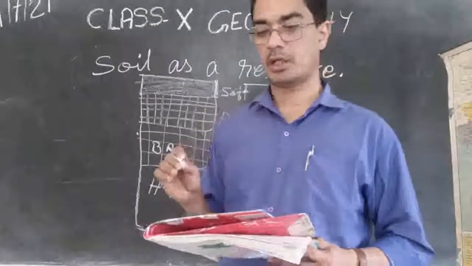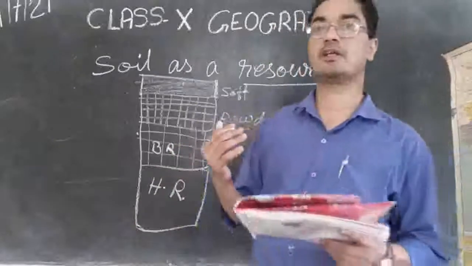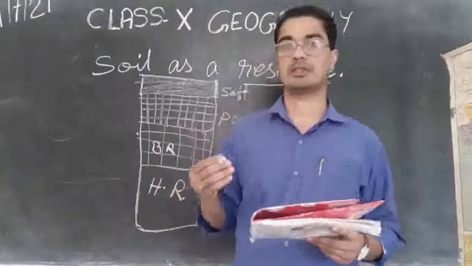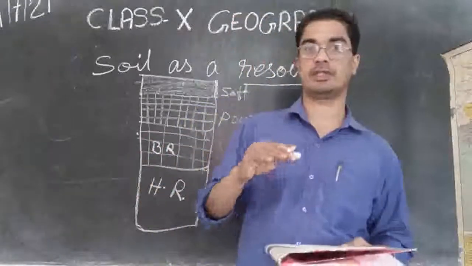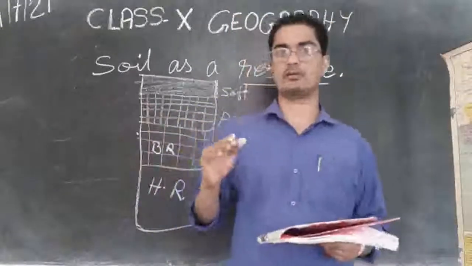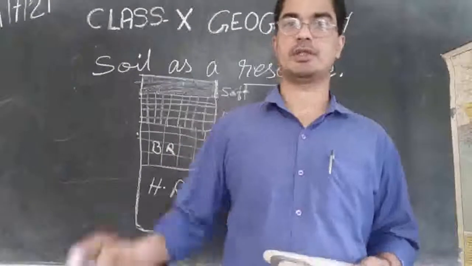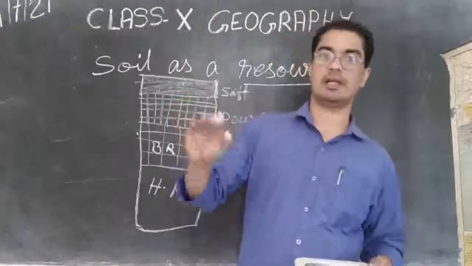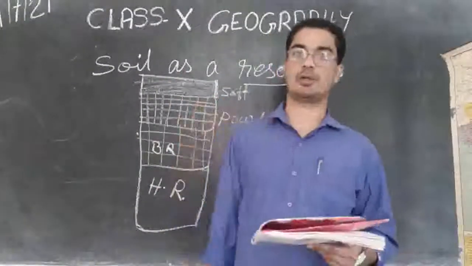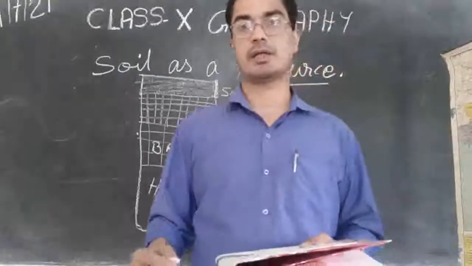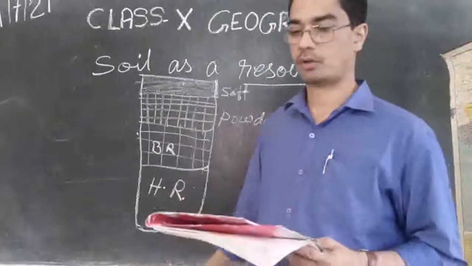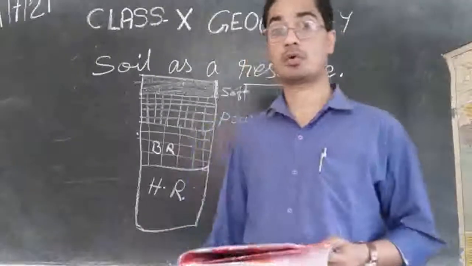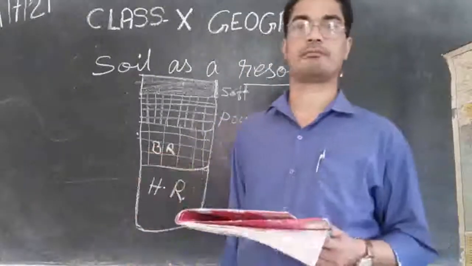So all these are important factors. Let's say once again, which are the important factors in soil formation. First of all, it is relief, that is the physical feature of the land, whether it is plain land or hilly land or a mountain. Then the type of parent rock, the hard rock bed, also called bedrock, at the bottom level.